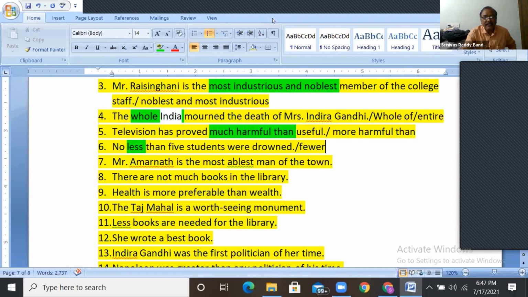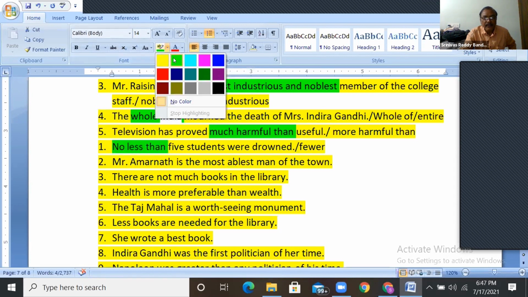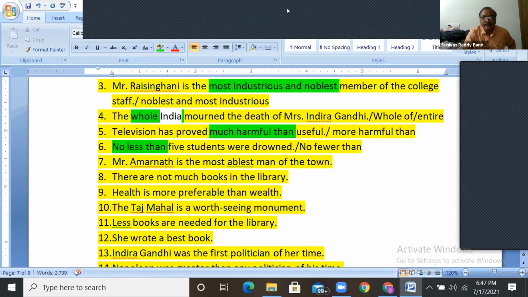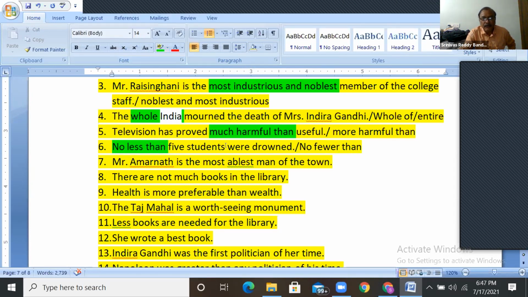Hello guys. No less than is wrong here. This one. No fewer than. Why? It looks very simple, but we neglect it. 5 students, plural is there, no? Means it is countable. With countable, don't use less. You should use no fewer here.